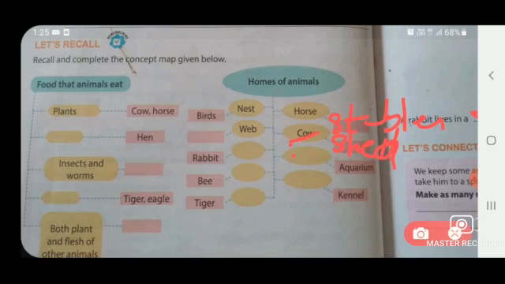Okay, now the next blank is given here, and you have to fill this blank according to this word, aquarium. Fish live in an aquarium. Which animal lives in an aquarium? Fish. So you have to write here fish. Now next, kennel is given here. So you have to write which animal lives in a kennel. Dog. Okay, that's clear.